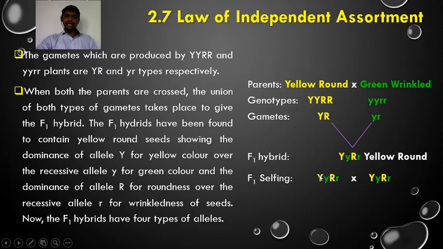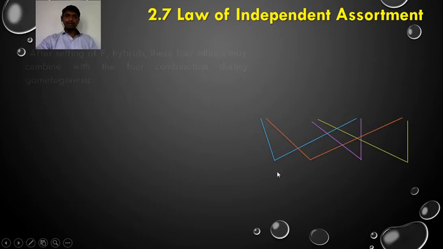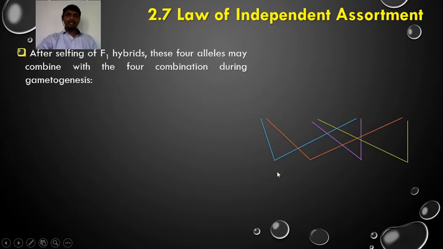When the F1 hybrids are selfed, meaning self pollination has been carried out, here we write capital Y small y, capital R small r crossed with capital Y small y, capital R small r. So during gamete formation, what happens? After selfing of the F1 hybrid, these four alleles may combine in four combinations during gametogenesis.